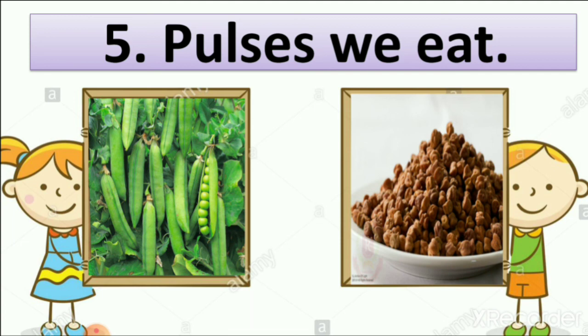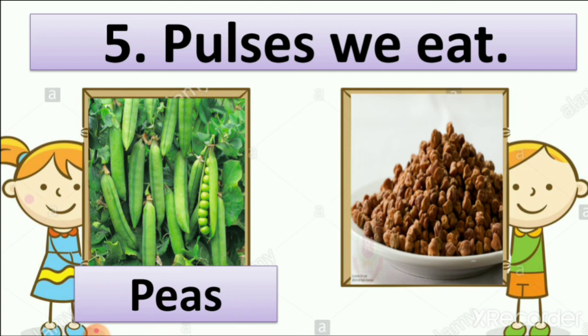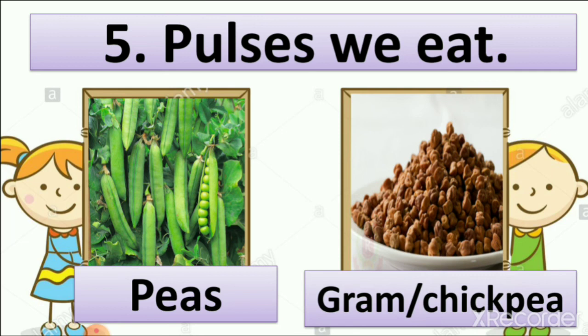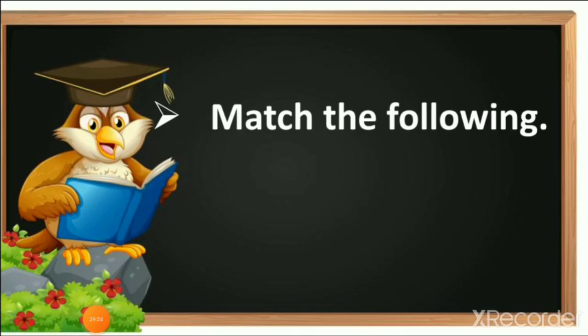So first we write the spelling of peas, PEAS, peas, and second is gram or chickpea. Now you can see here we call it gram and also chickpea. The spelling of gram, GRAM, gram, and chickpea, CHICKPEA.